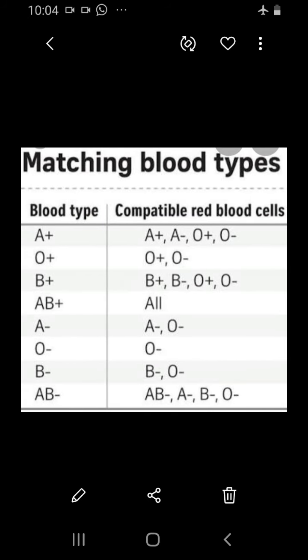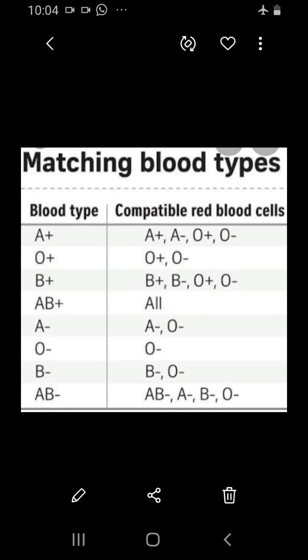Then let's see how they will be matching or how they can be transferred. Nowadays we might have heard about blood donation. If accidents occur, or during injuries or surgeries, persons need blood. People can donate, closely related people or even an unknown person, according to the blood differentiation. Commonly we call the AB blood group the universal recipient because they can receive blood from all the blood groups.